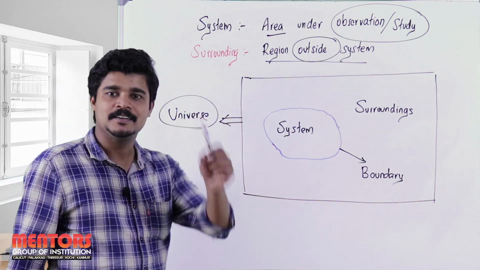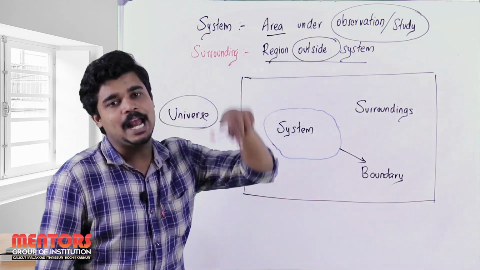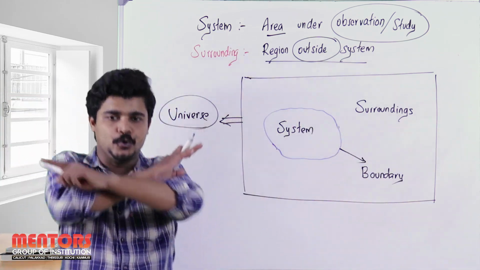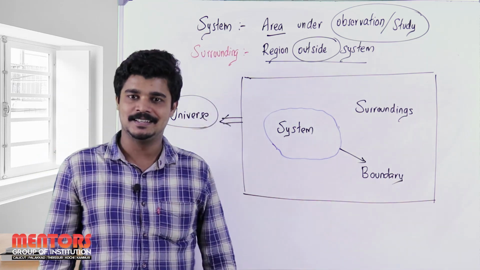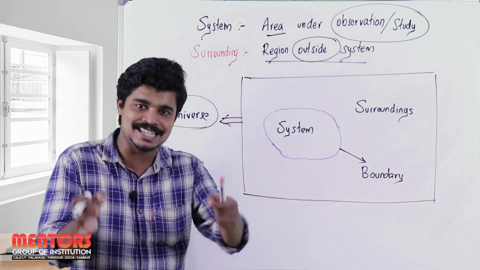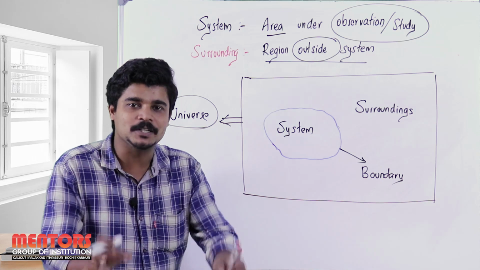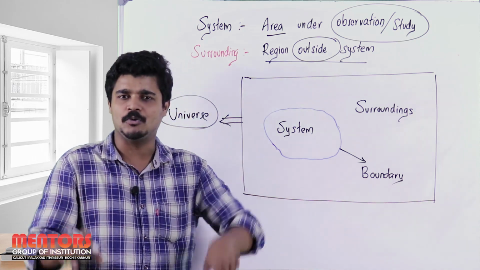So this is what the universe is: system plus surroundings along with the boundary line, all comprising one universal thing. That is a simple definition. The whole thing is inside the universe. So this is the basic concept of system, boundary, surrounding along with the universe.